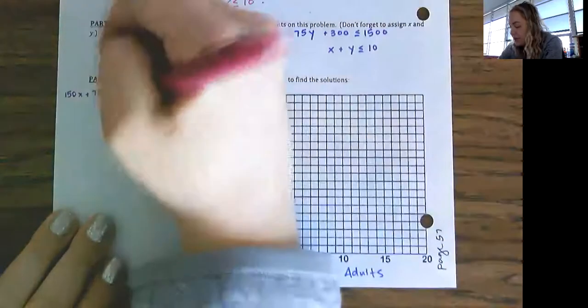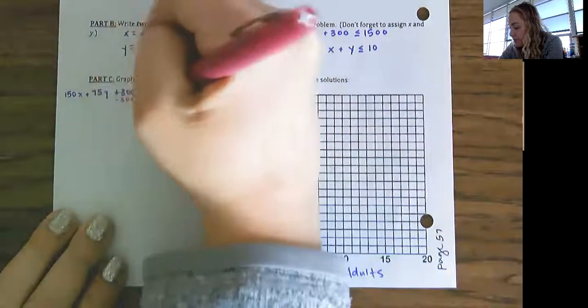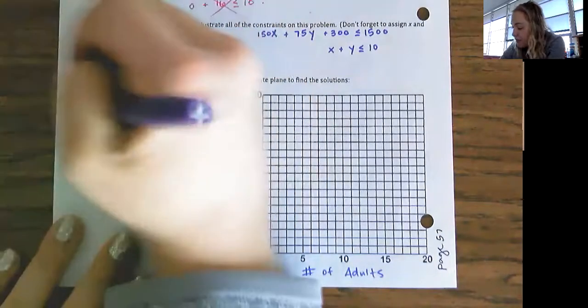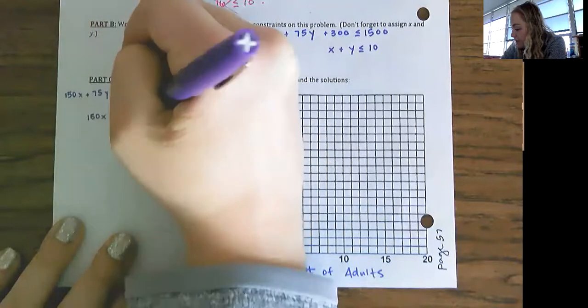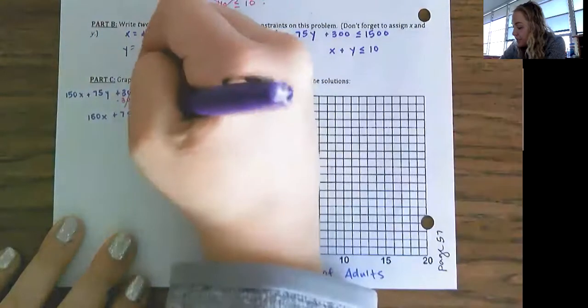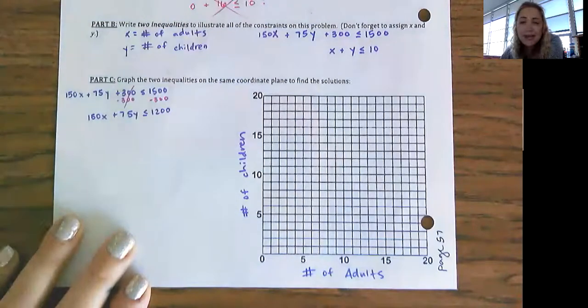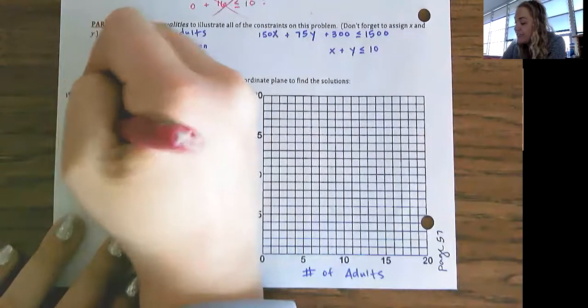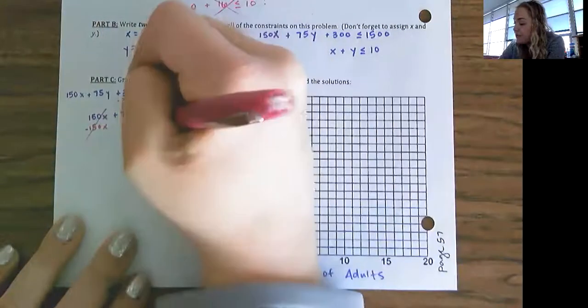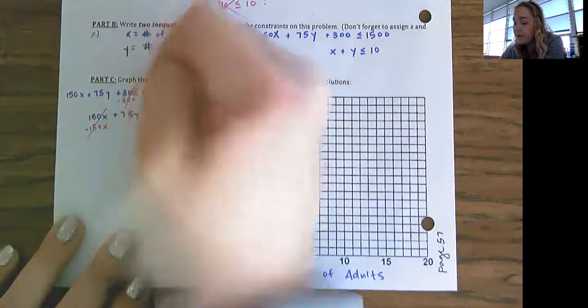I can begin by subtracting 300 from both sides of this inequality. Those will be gone, and I will have 150X plus 75Y is less than or equal to 1,200. Next thing that I want to get rid of is that X. So I'm going to subtract 150X from the left side, and I will also subtract 150X from the right side.